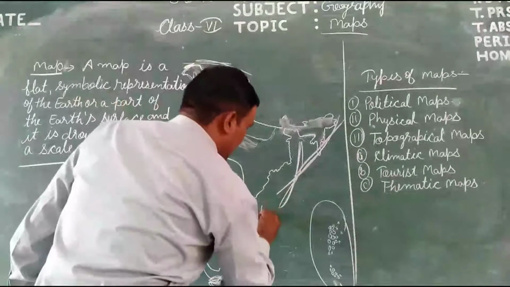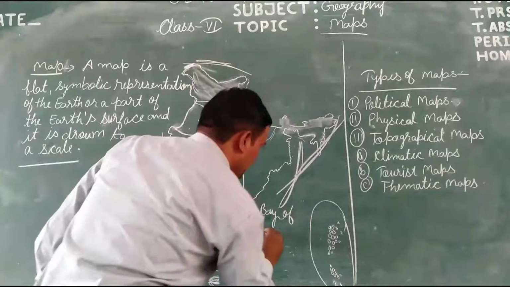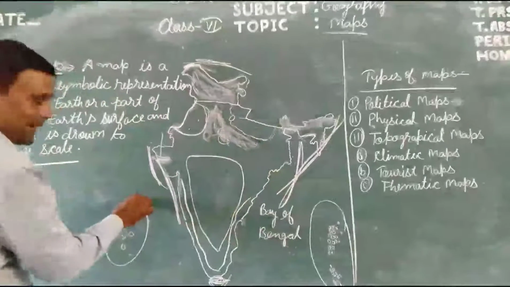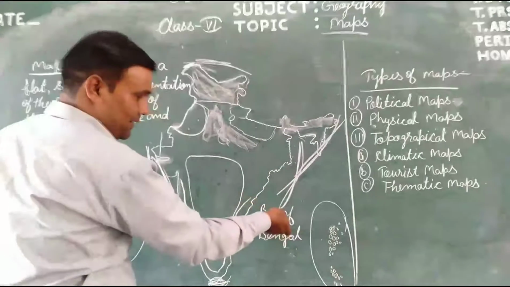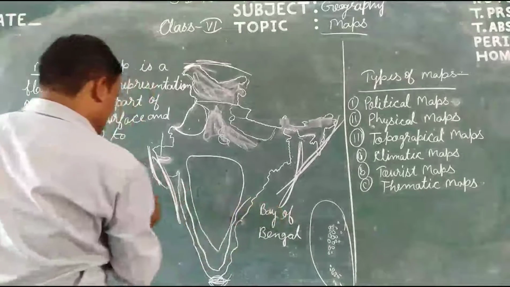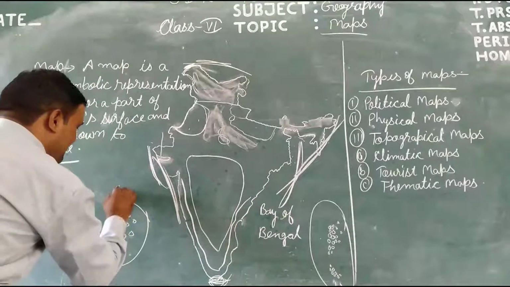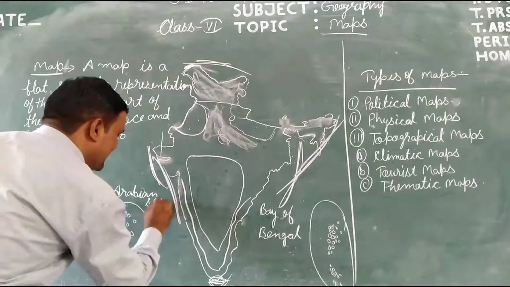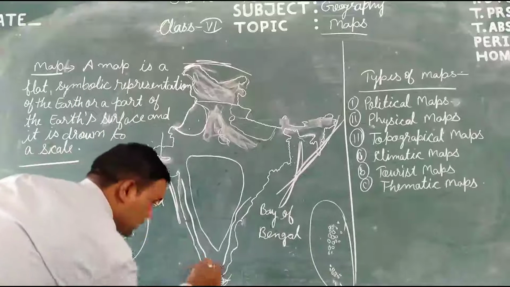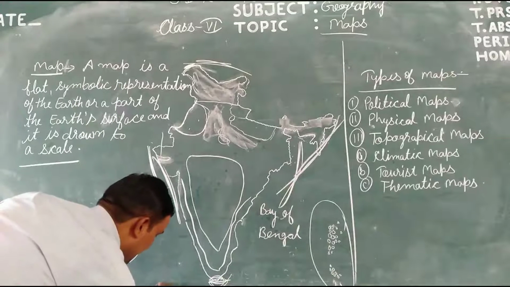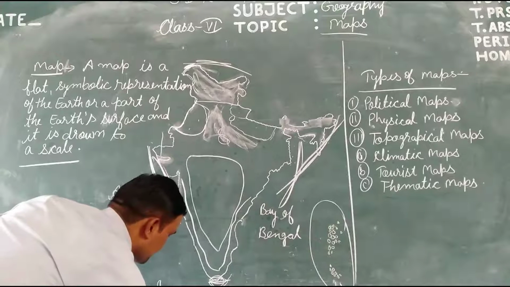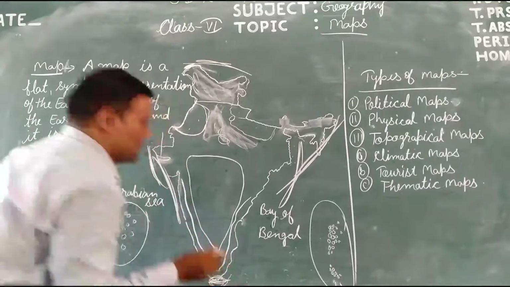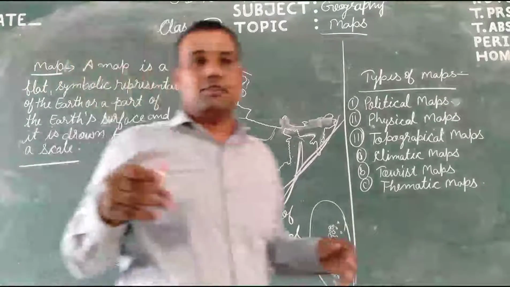Here, students, is the Bay of Bengal. It is a water body on the eastern side of India. On the western side of India is the Arabian Sea, and on the southern side the water body is the Indian Ocean. It means India is covered by water on three sides. So that's all, students.